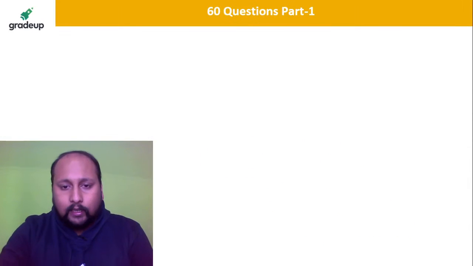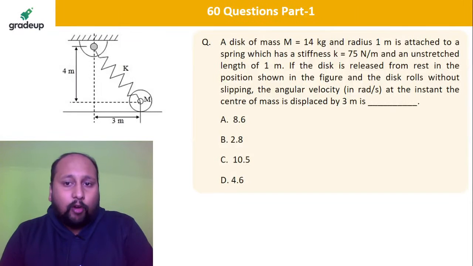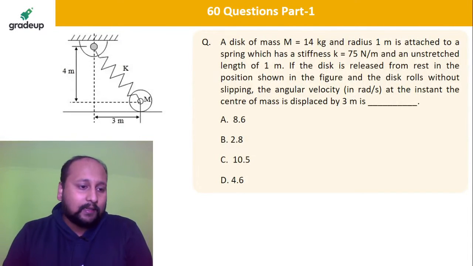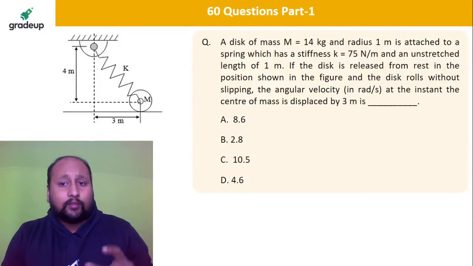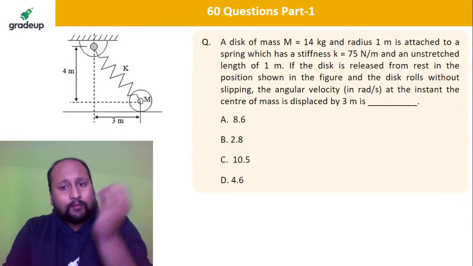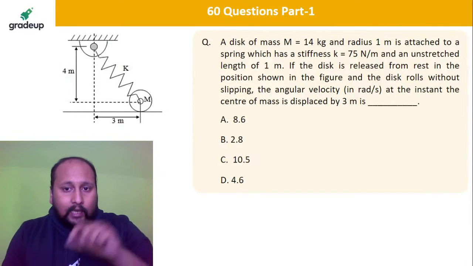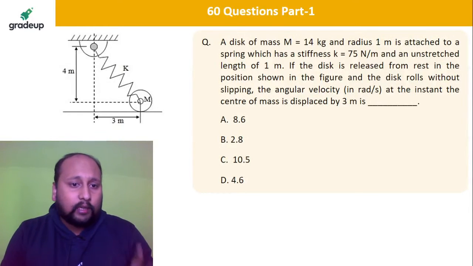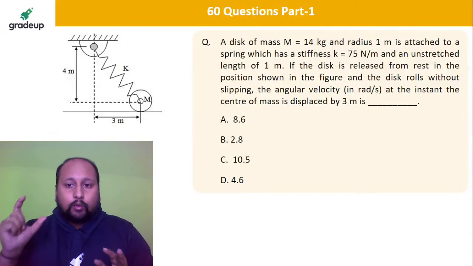Okay, next question. A disc of mass 14 kg and radius 1 meter is attached to a spring which has a stiffness of 75 Newton per meter, and it's unstretched. What is the meaning of unstretched? That means you are not stretching the spring. Unstretched length is 1 meter. If the disc is released from rest in the position as shown in the figure, that means you are elongating and releasing it. So you have to tell me